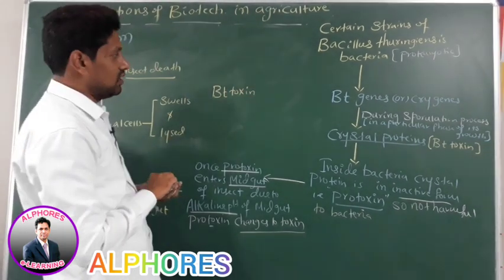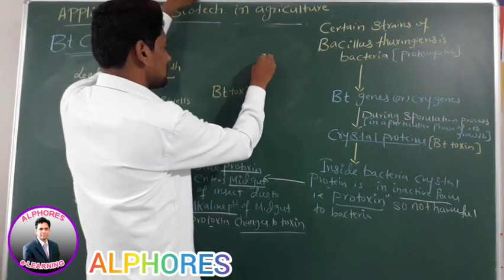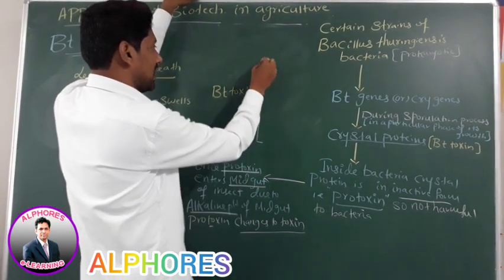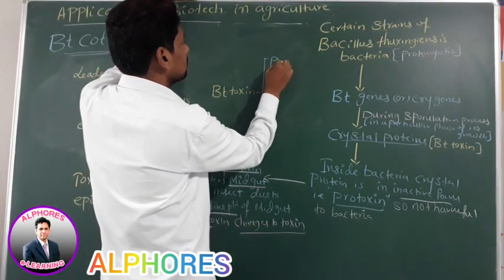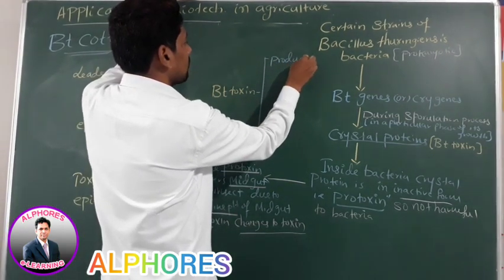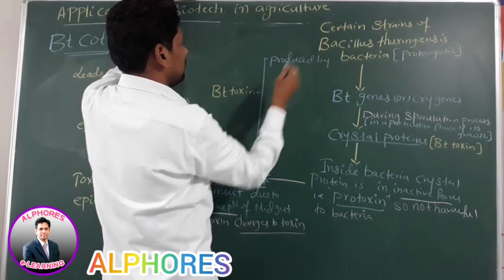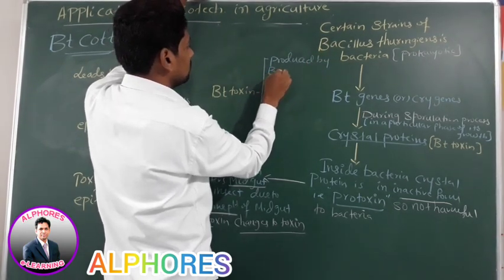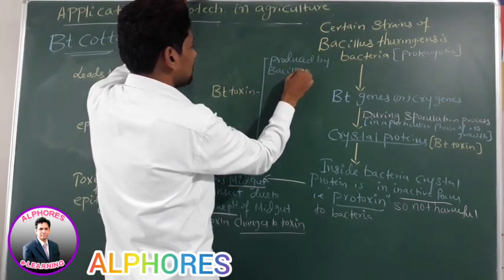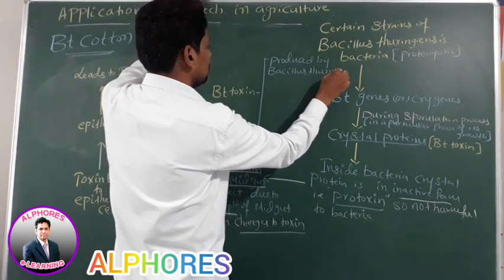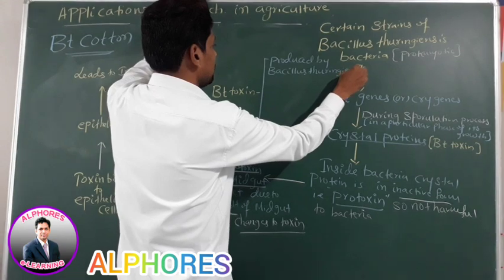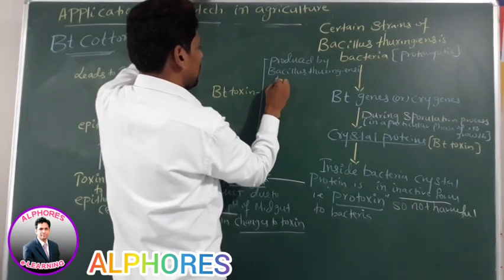This Bt toxin is produced by Bacillus thuringiensis bacteria.